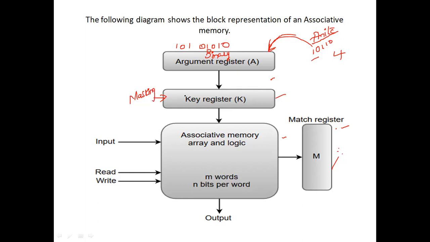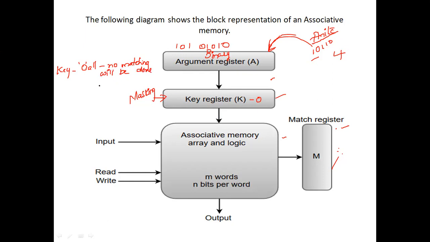If the key register contains all zeros, then no matching will be done.